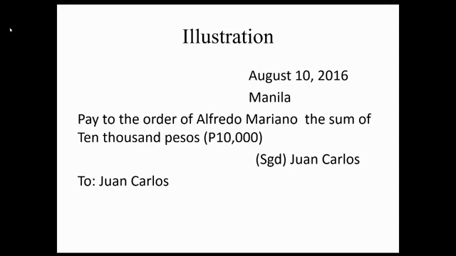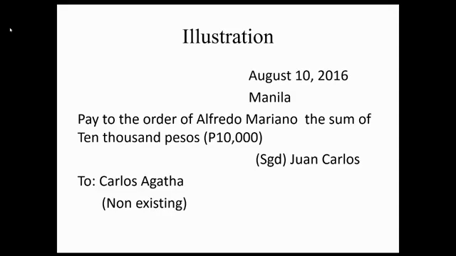Another illustration. August 10, 2016, Manila. Pay to the order of Alfredo Mariano the sum of 10,000 pesos. Signed Juan Carlos, to Juan Carlos. Okay, mapapansin mo, yung drawer sa drawee, same person. Kaya pwede siyang i-treat as a promissory note. Kaya ang liability ni Juan Carlos dito, primary. Kaya nga sabi ko sa inyo kanina, doon sa cashier's check and manager's check, ang liability ng drawer, primary, because the drawer and the drawee are the same person.